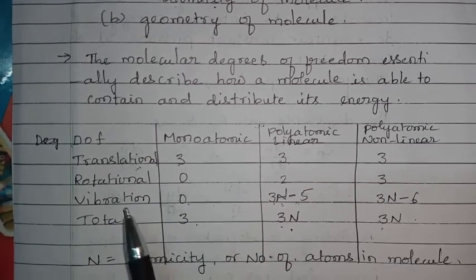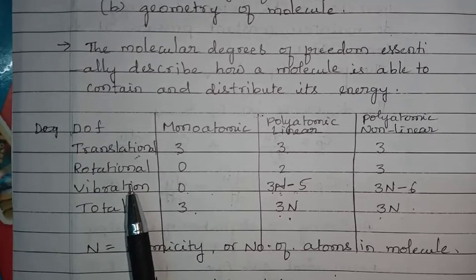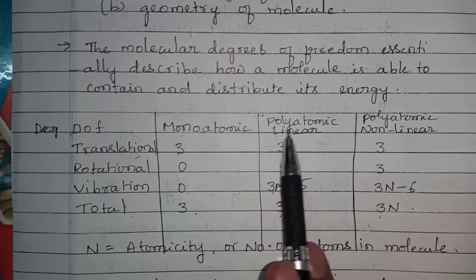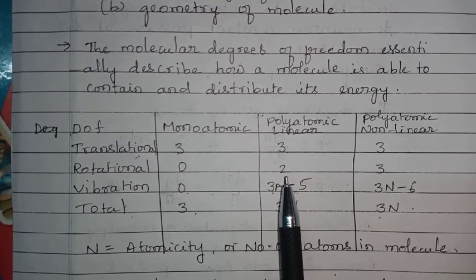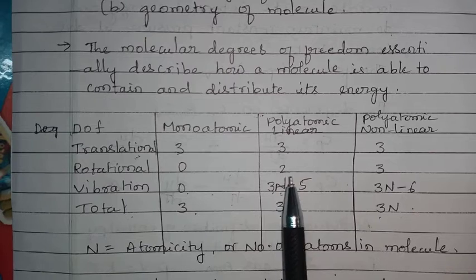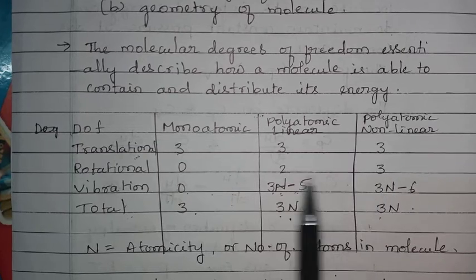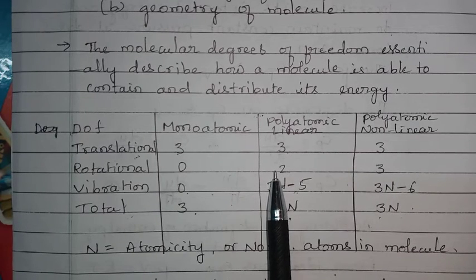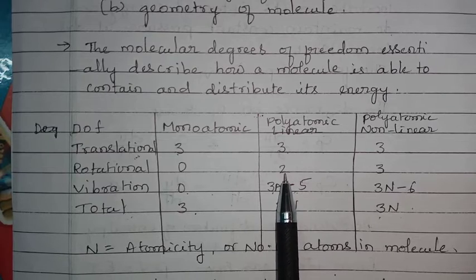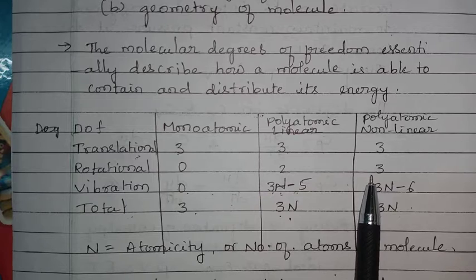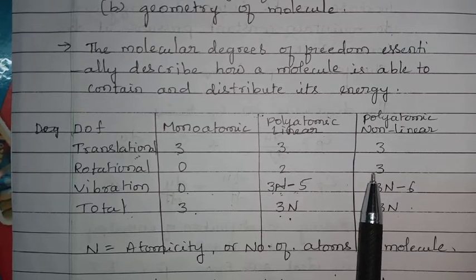Second one, rotational. Monoatomic rotational degree of freedom is 0, whereas for a polyatomic linear molecule the rotational degree of freedom is 2, and for a non-linear molecule it is 3. If it is a linear polyatomic molecule, it has 2 rotational degrees of freedom. If it is a non-linear molecule, the rotational degree of freedom is 3.